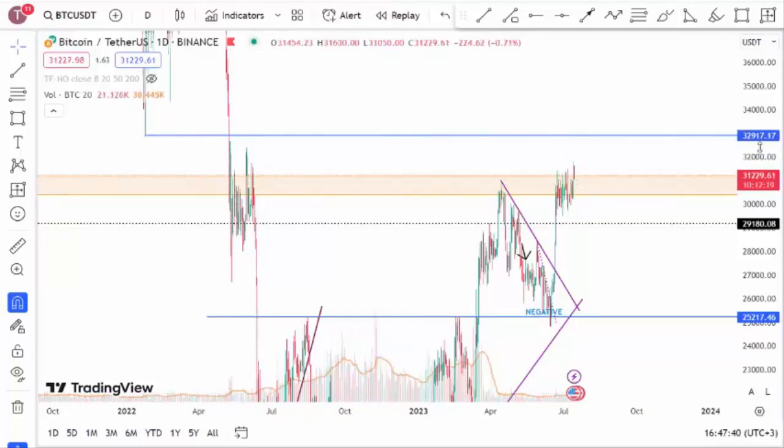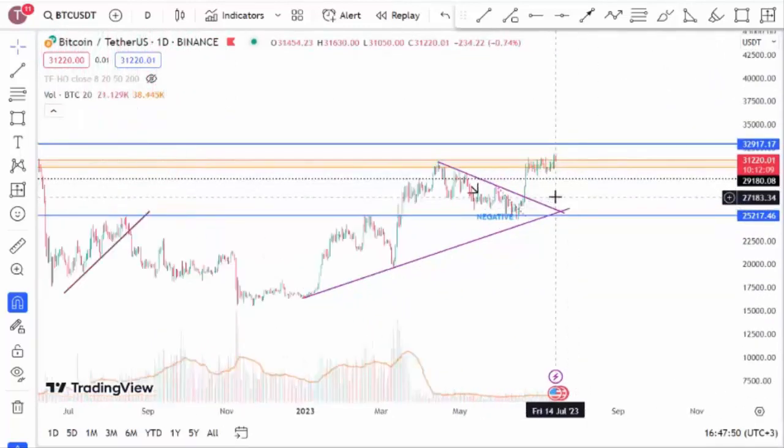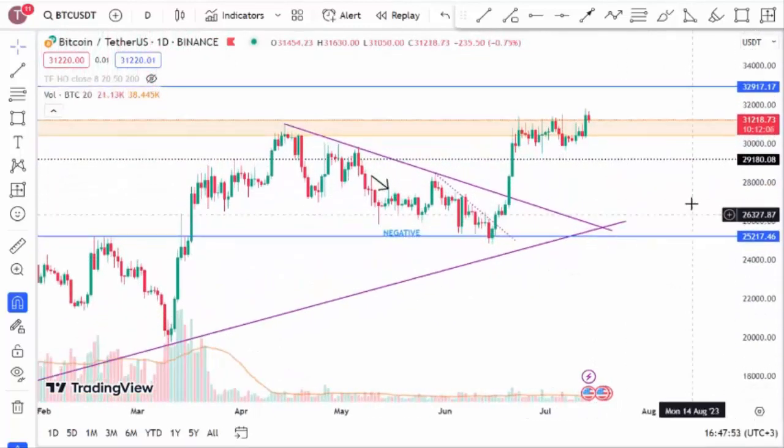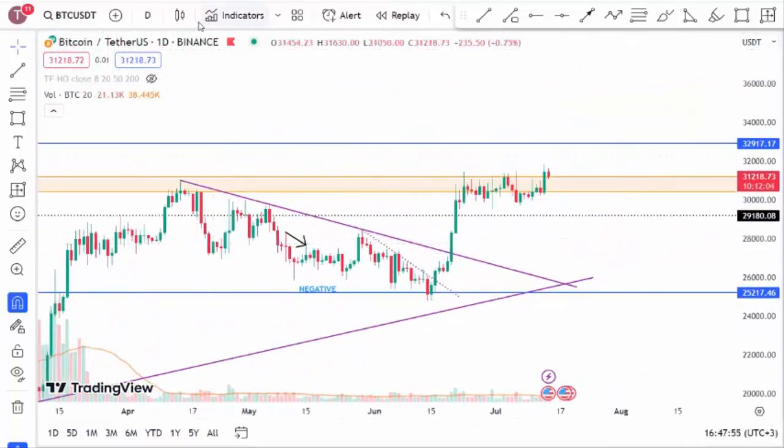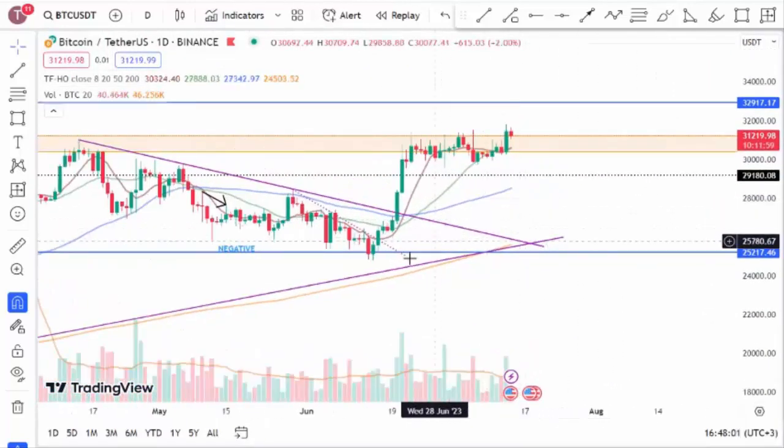Approximately, since May 11th, 2022, we can say that it hasn't reached 32,000 or even 33,000 levels. Well, the 33,000 level is of significant importance. If it breaks above 32,000, we can truly say that we will witness a great season for Bitcoin.